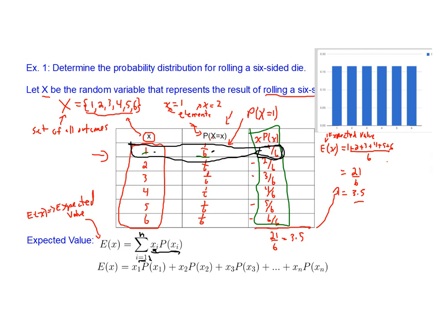And so here's the long way to write that out. If the summation, the sigma notation is throwing you off a little bit, all the expected value means is take all of the values in your random variable, all of the x values, multiply them by the probability, and then add all of those together, and that will give you the expected value.